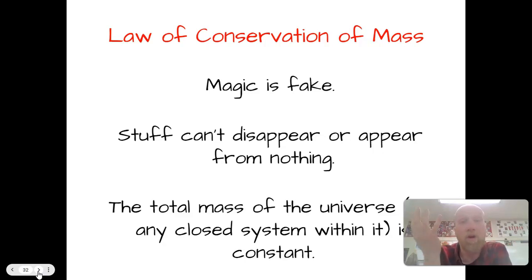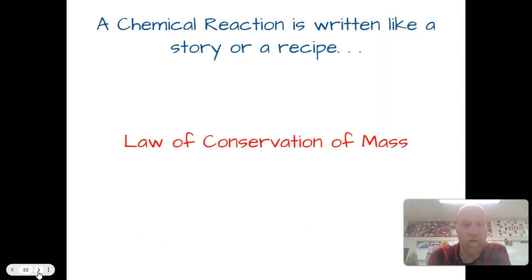So really, we could call it a law of conservation of atoms. That's probably the best way to think about it. It's just that all the atoms that are there in the beginning will be there at the end. So that means that if we put them all on a scale, the mass in the beginning of the whole group of atoms that we're looking at is going to be the same as the mass at the end. That's really what we've got here.